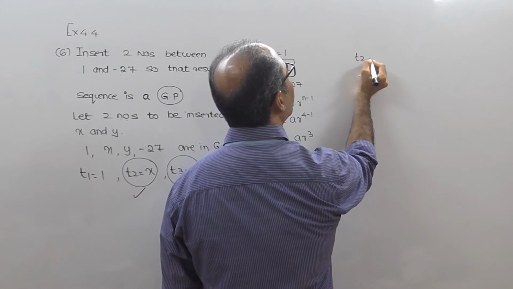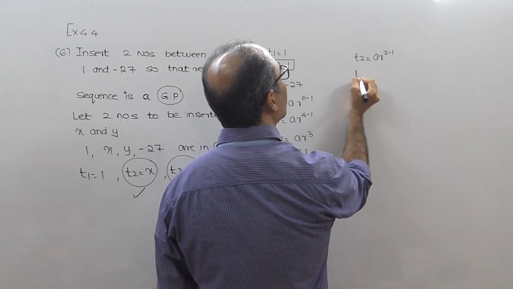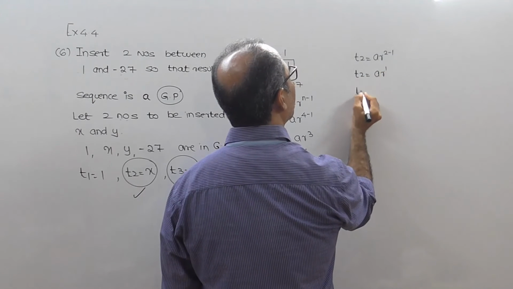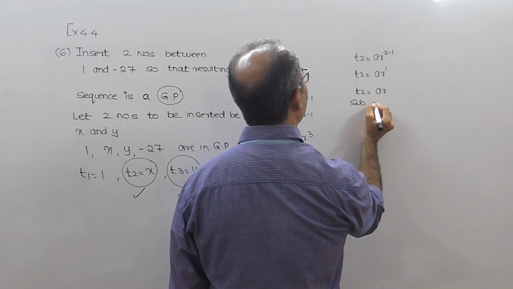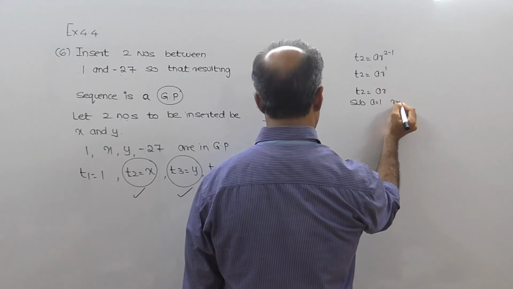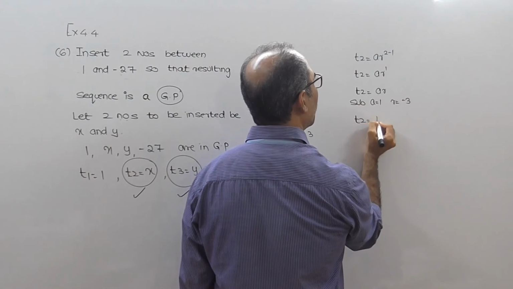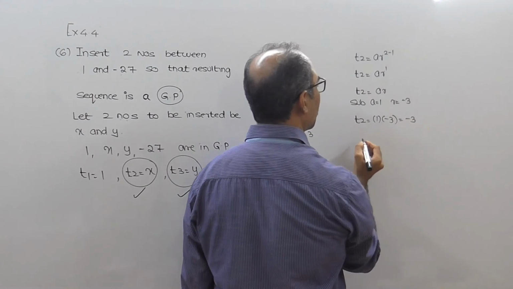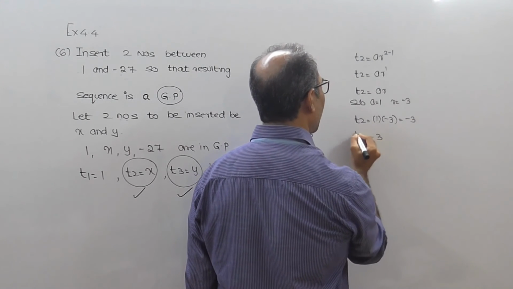So T2 का फॉर्मूला is A R raised to 2 minus 1 for a GP. So T2 equal to A R raised to 1. So T2 equal to A R. What I can do is I can substitute A equal to 1 and R equal to minus 3. So I get T2 equal to 1 into minus 3. Therefore T2 equal to minus 3. So but what is T2? T2 is x. Therefore x equal to minus 3.